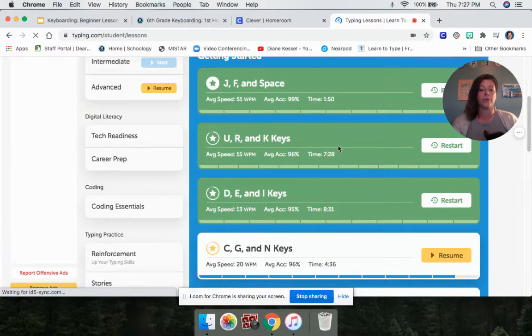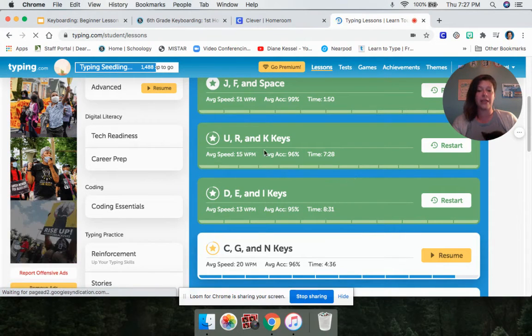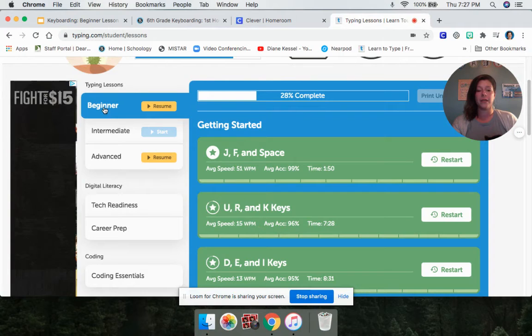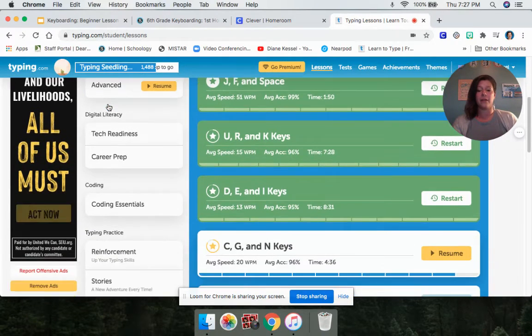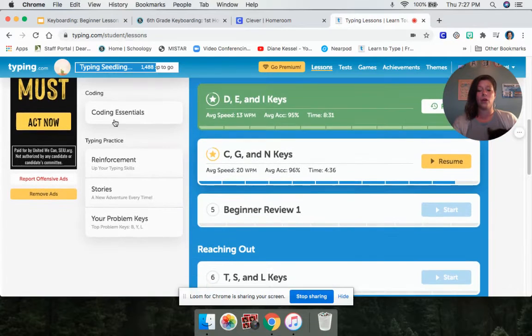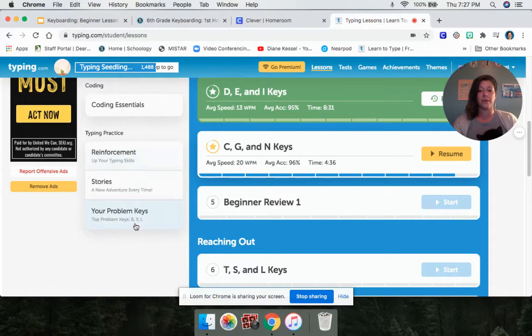Normally you have all of your beginner lessons. This is what you're working on, but today we're not going to be on a beginner lesson for bell work. You're going to go all the way to the bottom of this. Under typing practice, it says your problem keys.